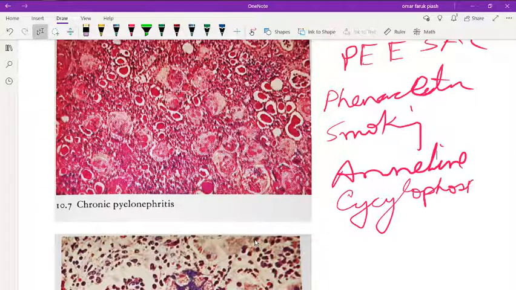Can you remember the side effect of cyclophosphamide? It may cause hemorrhagic cystitis, and at that time you have to protect your bladder from hemorrhagic cystitis. At that particular time you have to give injection mesna.